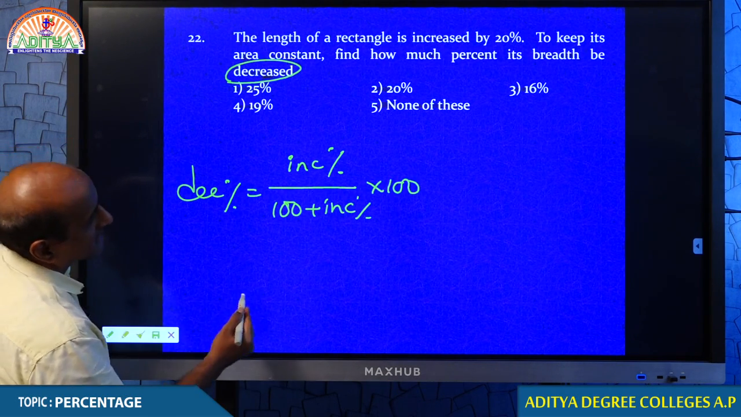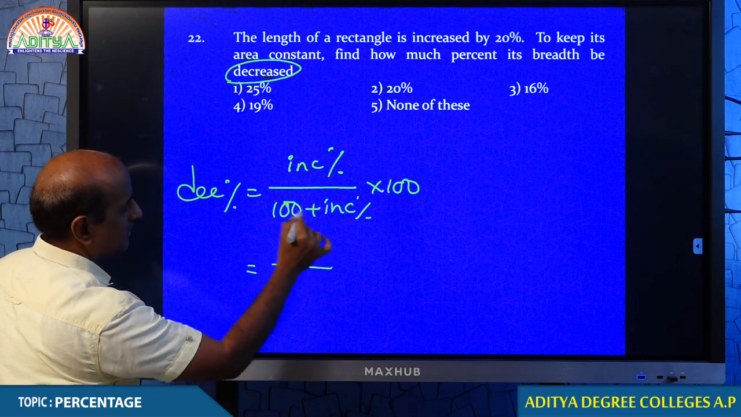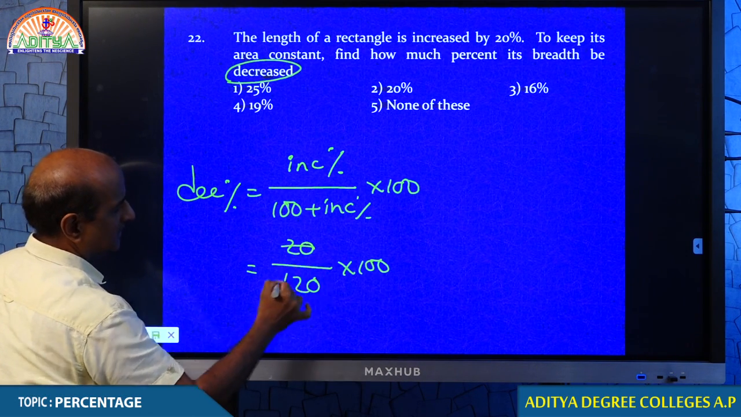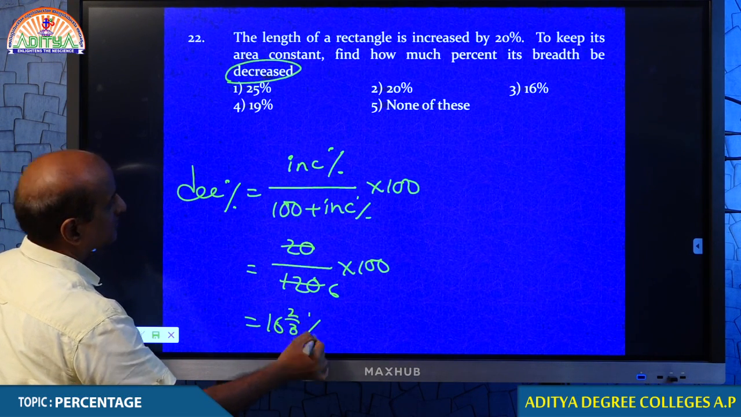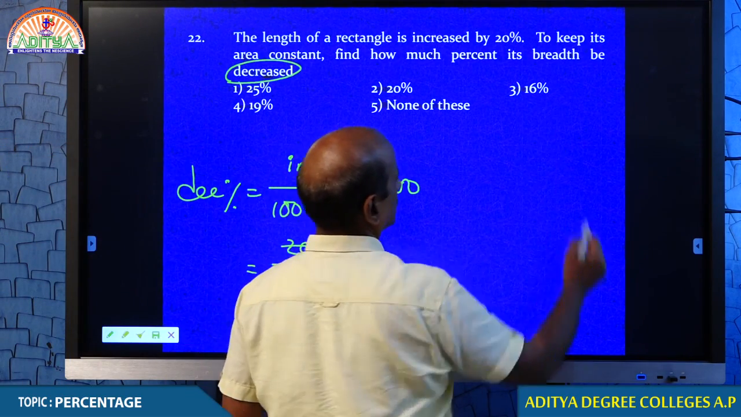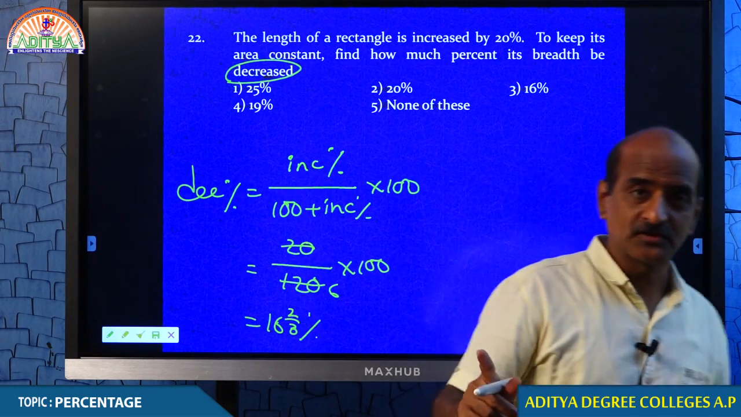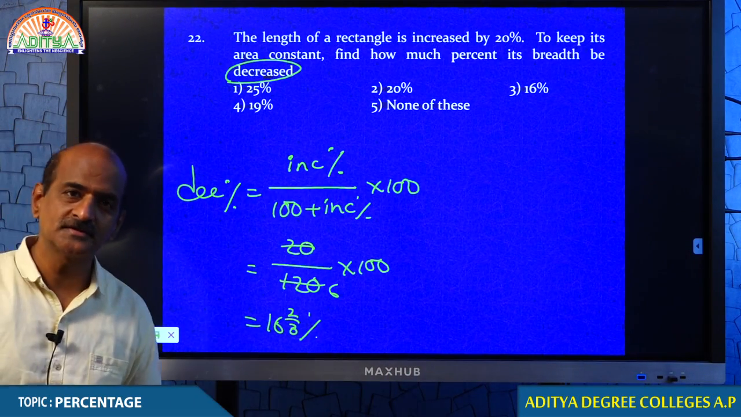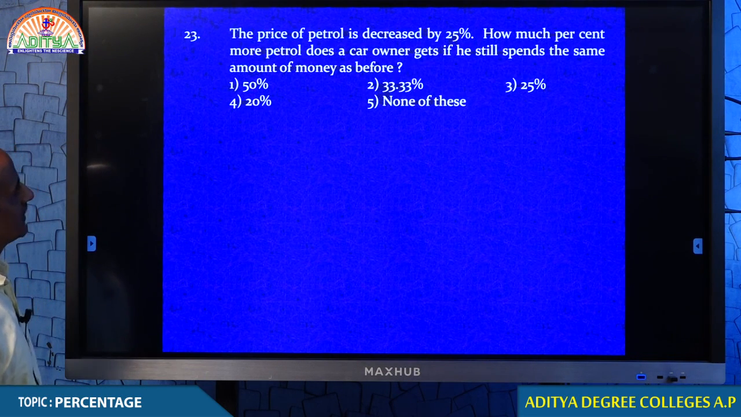Tell me, what is the increase? 20. Therefore, 20 by 100 plus 20, 120, into 100. 20 cancels 6 times. Therefore, your answer is 16 by 3%. Your answer must be 16 by 3%. Comfortable, students? You understand when we have to use this formula? Right. Next.